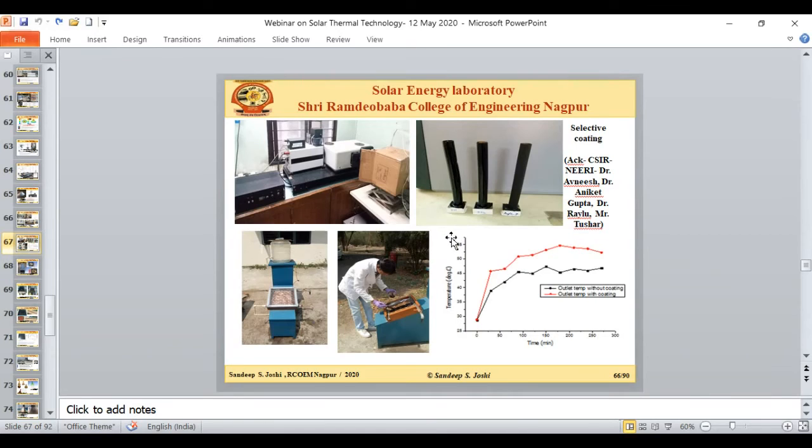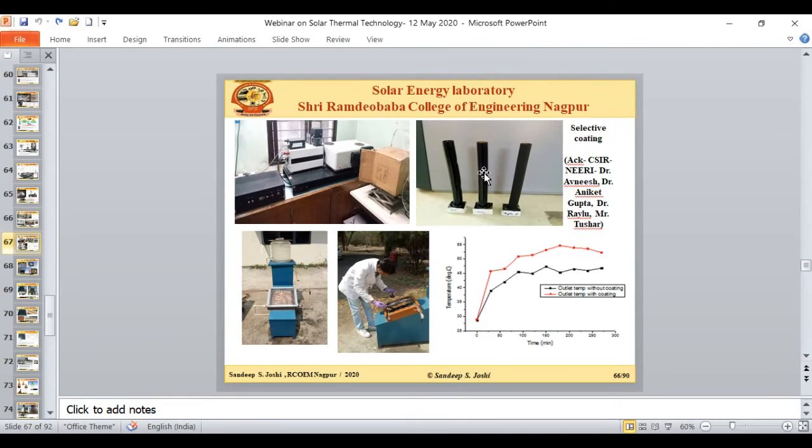With the help of different synthesis and generation methods, we could develop 3 different kinds of material. At this point, I could not disclose the names of those materials because we are going for patenting with the NEERI lab. So I don't have the authority to disclose the names, but these are the 3 different kinds of selective coating material which could be developed in this material synthesis lab.